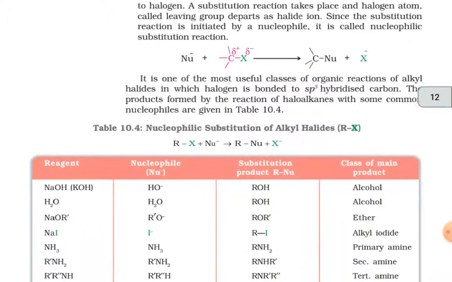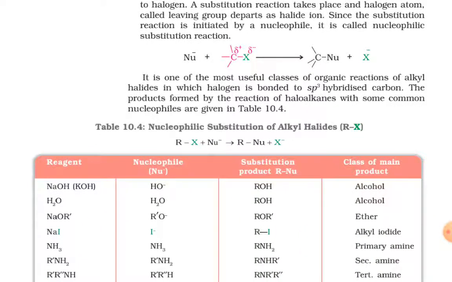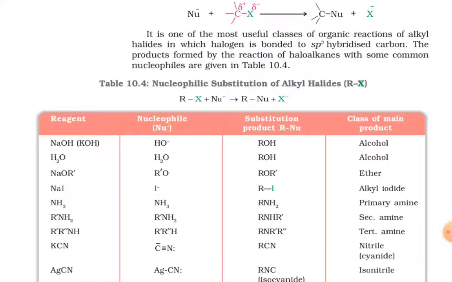It is one of the most useful classes of organic reactions of alkyl halides in which halogen is bonded to sp3 hybridized carbon. The products formed by the reaction of haloalkanes with some common nucleophiles are given in Table 10.4, the nucleophilic substitution of alkyl halides RX.